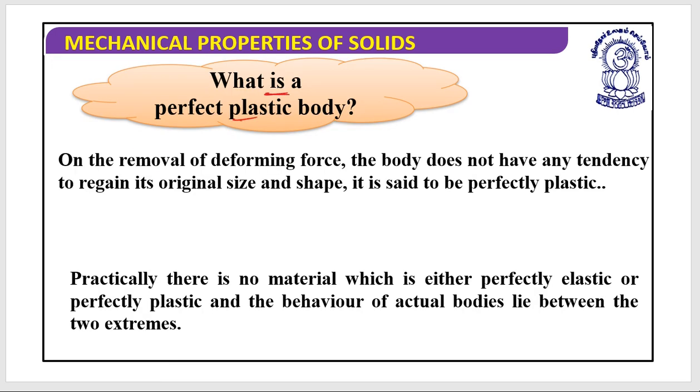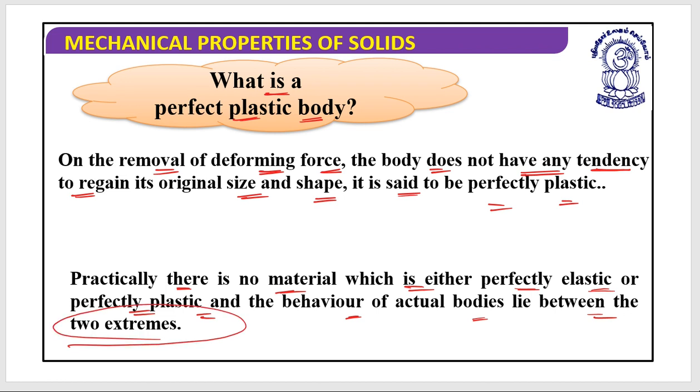So what is a perfectly plastic body? A perfectly plastic body means that on the removal of the deforming force, the body does not have any tendency to regain its original size and shape. If it is not going to regain its original shape and size, then it is said to be perfectly plastic. We have seen the examples. Practically, there is no material which is either perfectly elastic or perfectly plastic, and the behavior of actual bodies lies between these two extremes.